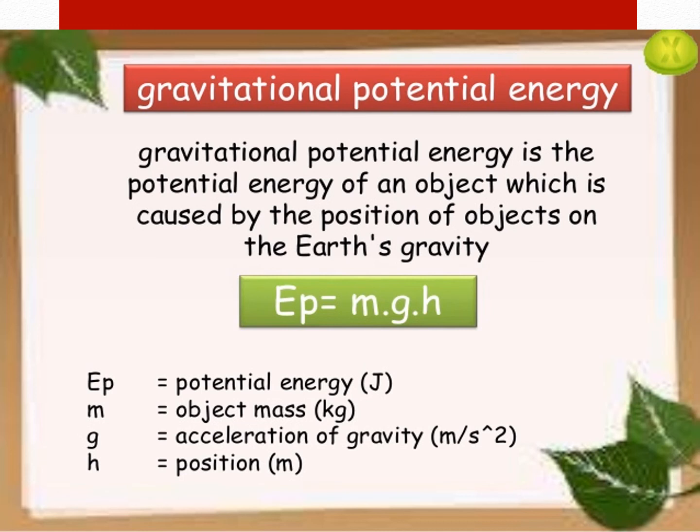So the gravitational potential energy is equal to mgh, where m is the mass, g is the acceleration due to gravity and h is the distance or height, the position. That's all. This is the gravitational potential energy.